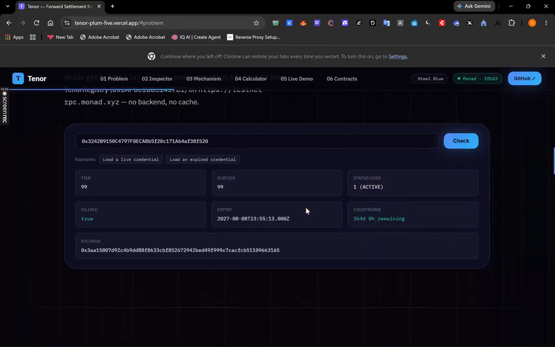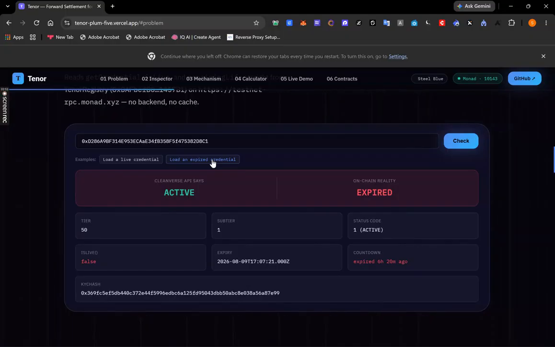So you can see that this reads the deployed registry live from the browser. No backend. Here's the contradiction rendered in this case, where the API says it is active and the credential is expired. And I also showed you that it can take any address, not the preloaded ones. It is a live read of a deployed contract.